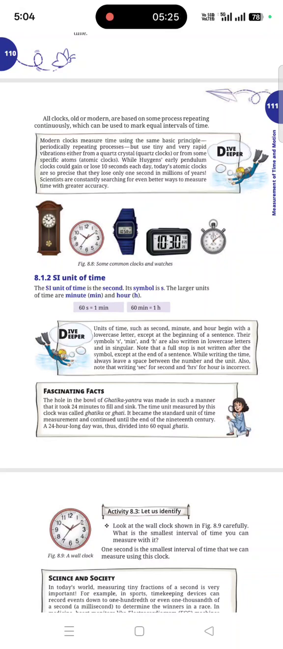What is the SI unit of time? It is the second, and the symbol is s. The larger units are minute and hour, but in the SI system, the standard system of international units, we consider the second the unit of time.